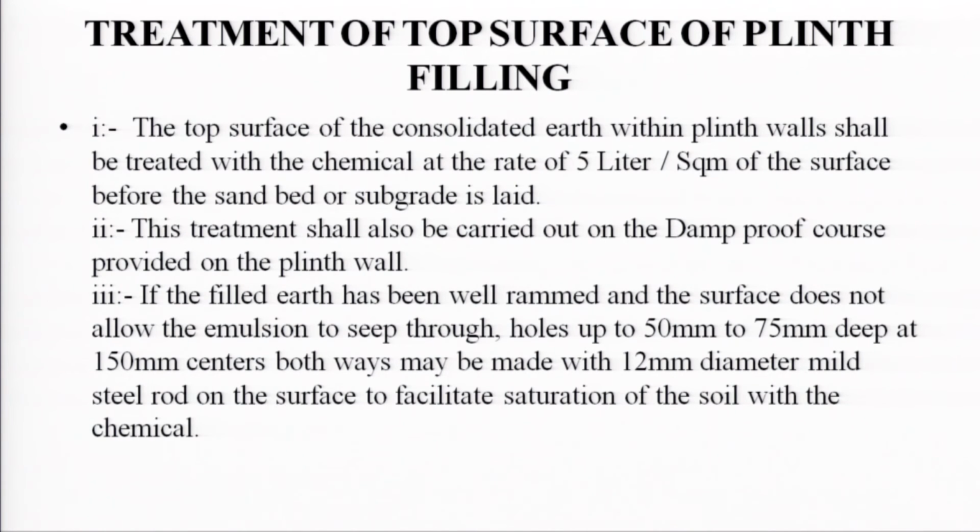If the filled earth has been well damped and the surface does not allow the emulsion to seep through, holes up to 50 mm to 75 mm deep, 150 mm center both ways, may be made with a 12 mm dia mild steel rod on the surface to facilitate saturation of soil with the chemicals.